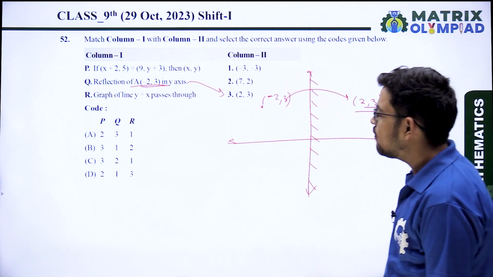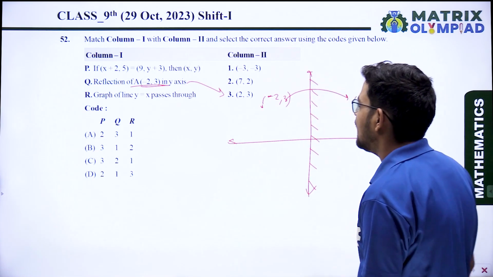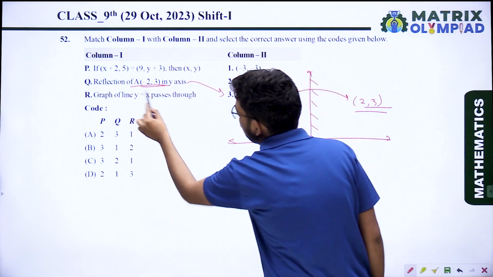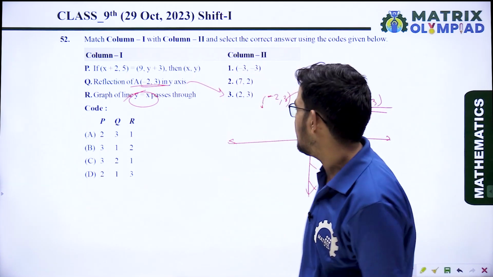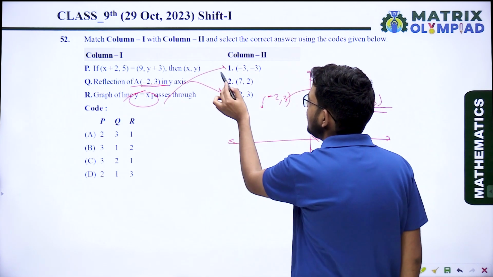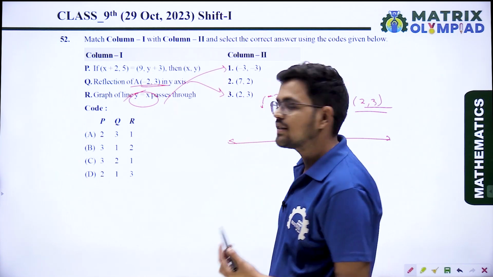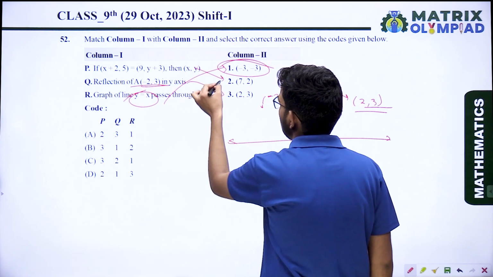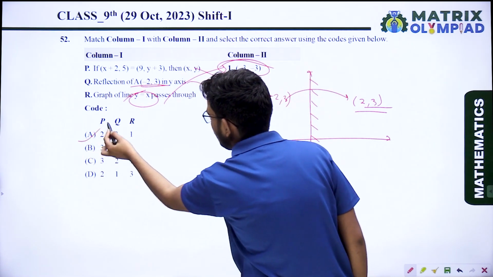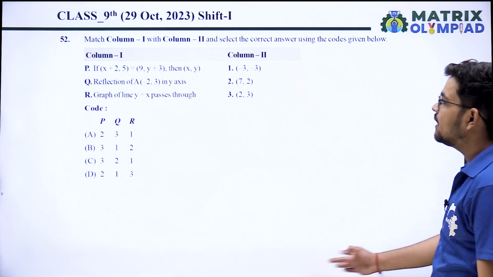The graph of the line y equals x passes through. Y equals x means the y coordinate and x coordinate will be the same, and only in the first option the y coordinate and x coordinate are the same. So first is the correct answer. So the correct answer is 2, 3, 1. Option A is the correct answer.